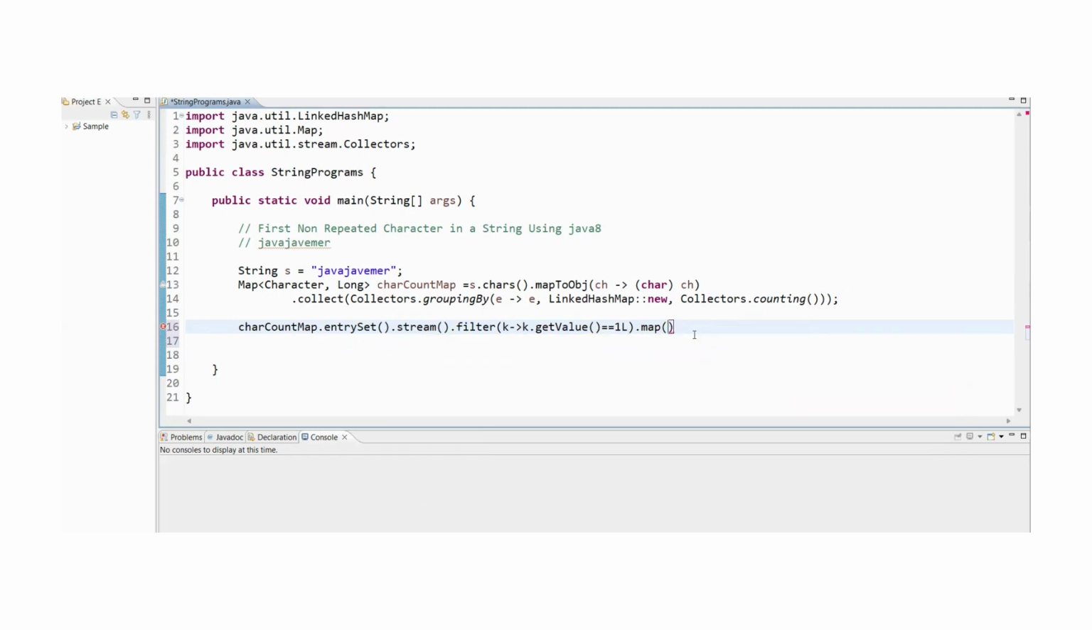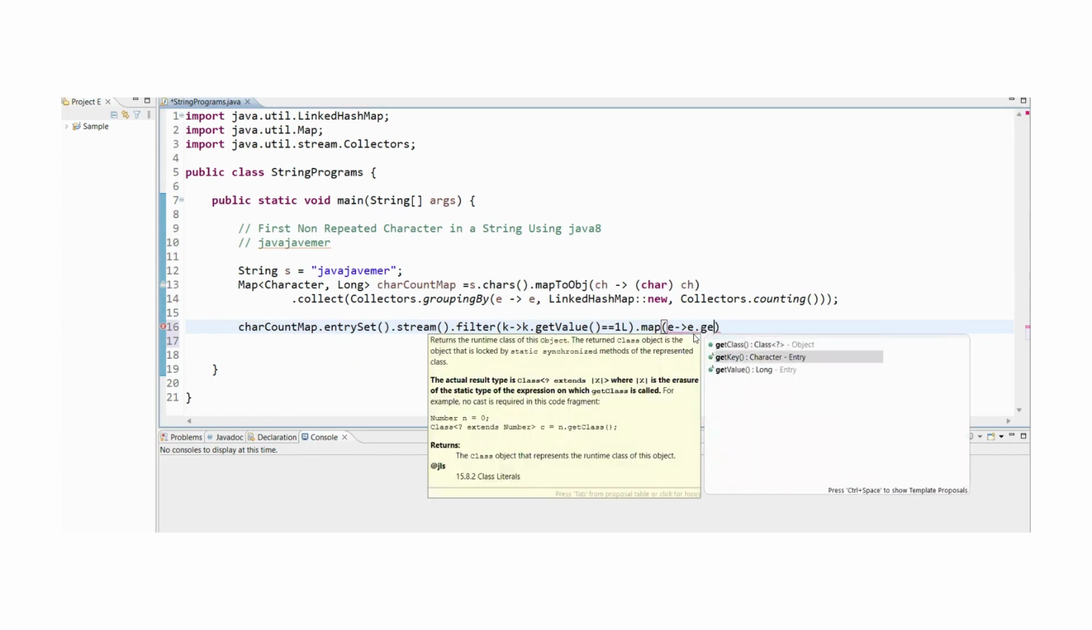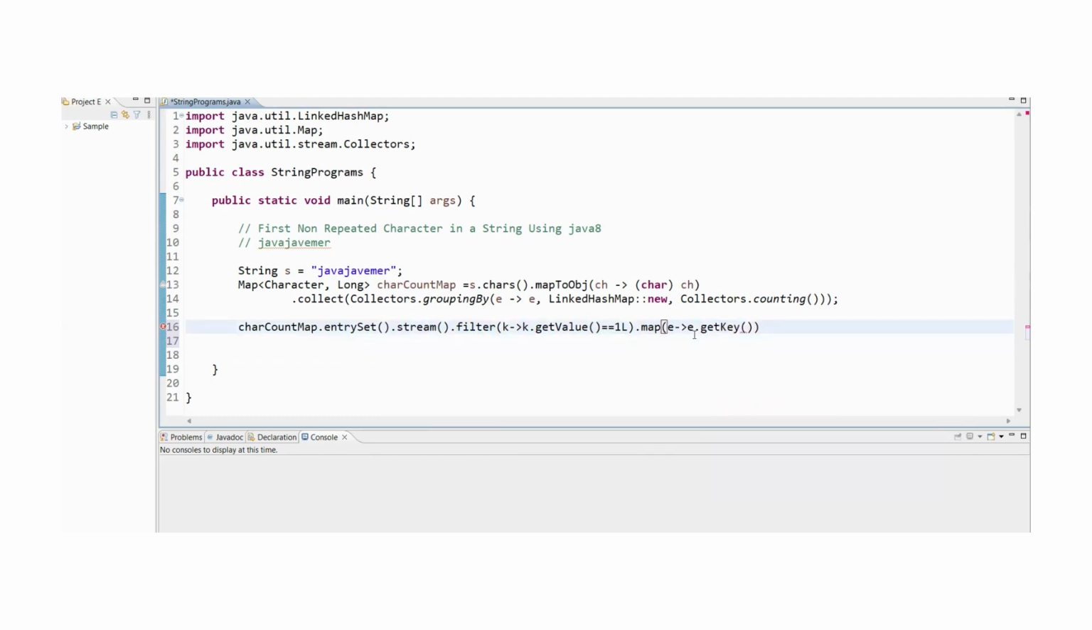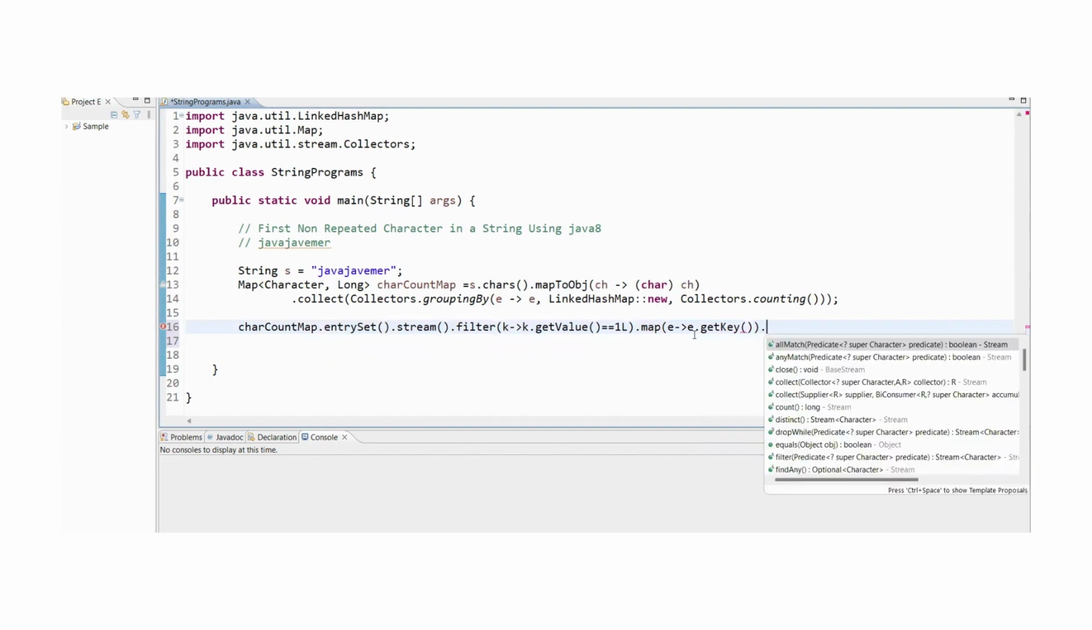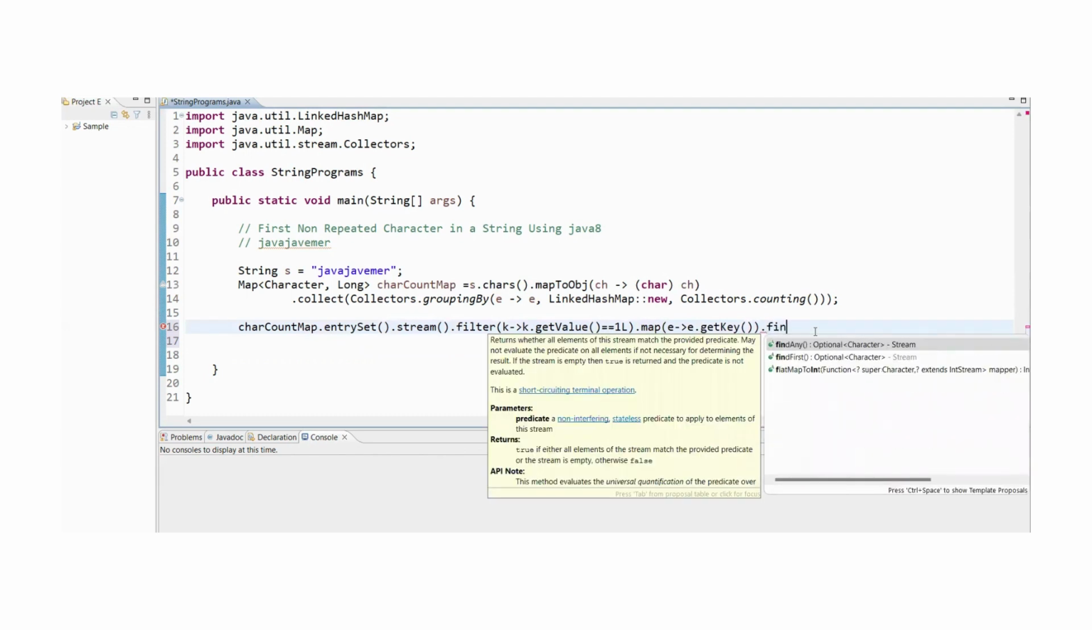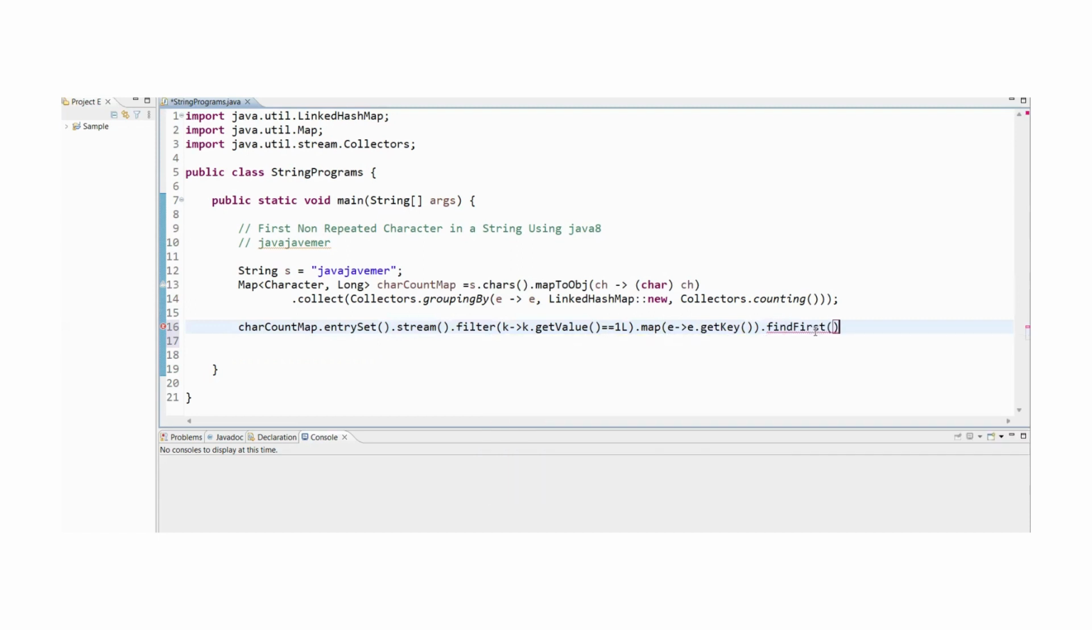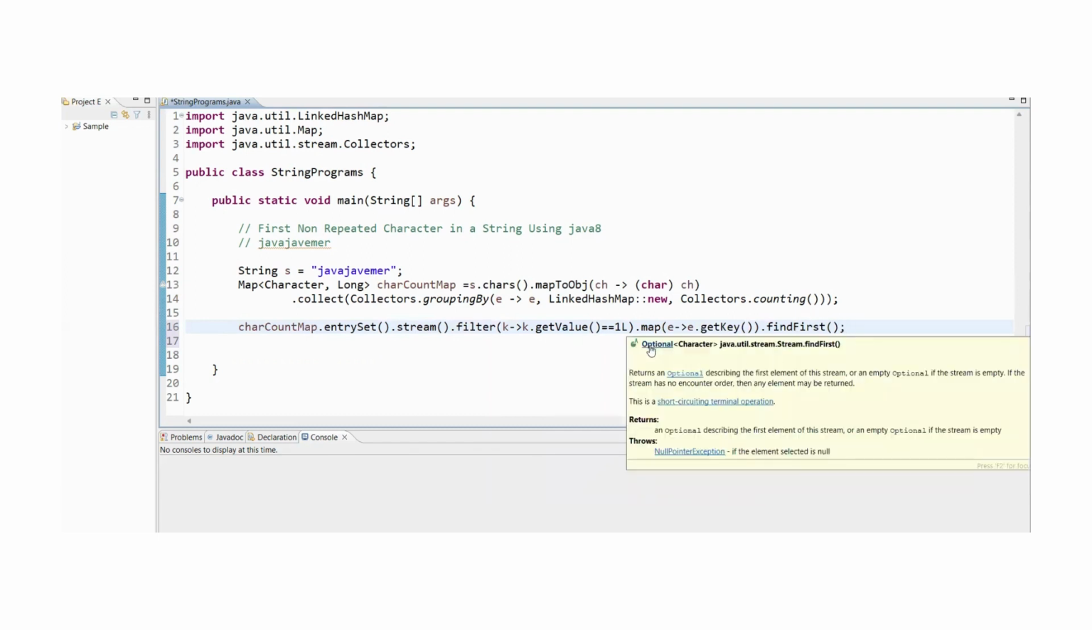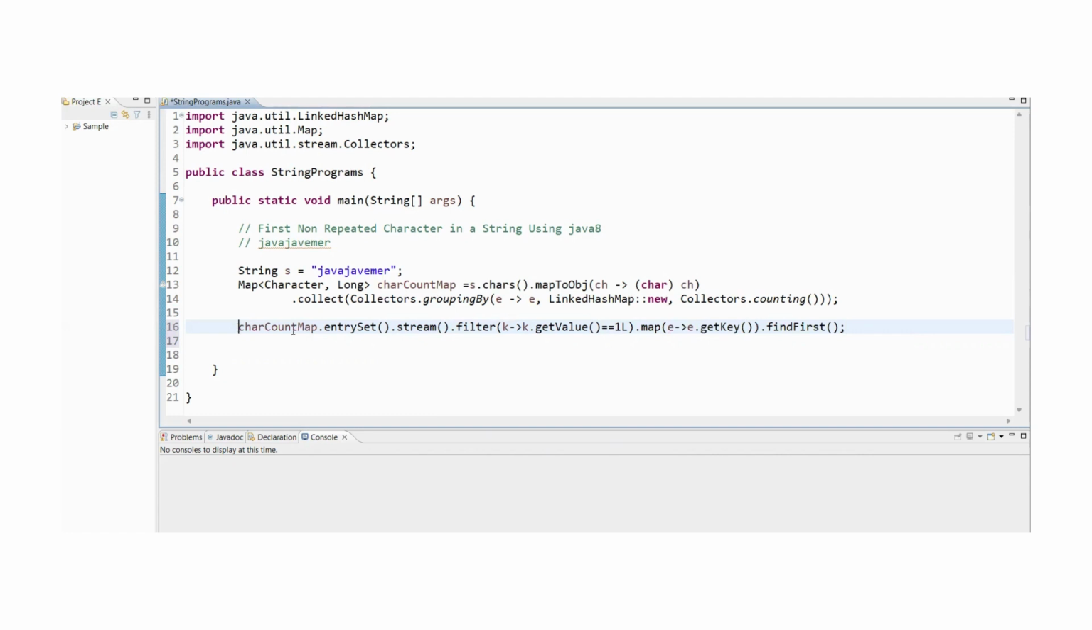So we need only the key value. That is the reason. If I take some e, e.getKey, I just wanted only the key, not the values, how much value it is. I just wanted only the first element, the first non-repeated character. That is the reason I'm using findFirst. findFirst is going to return an Optional of Character, so that's the reason I'm going to use Optional of Character.